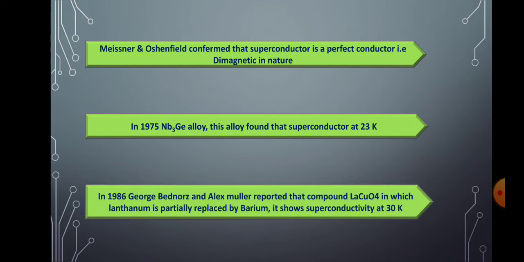In 1986, George Bednorz and Alex Muller reported that the compound lanthanum copper oxide, in which lanthanum is partially replaced by barium, shows superconductivity at 30 Kelvin. So you see in this compound, lanthanum copper oxide, if you partially replace lanthanum with barium, it shows superconductivity at 30 Kelvin. The temperature keeps increasing.